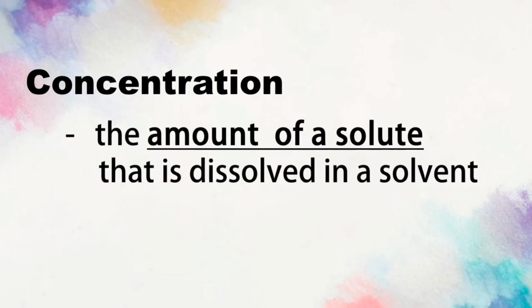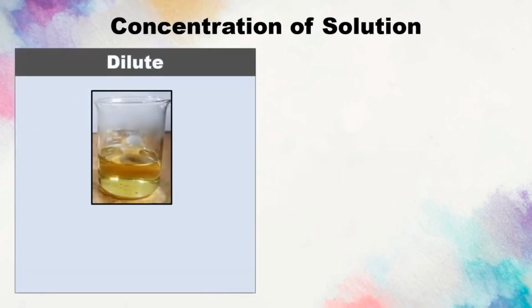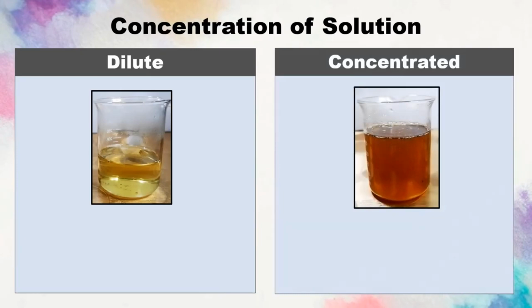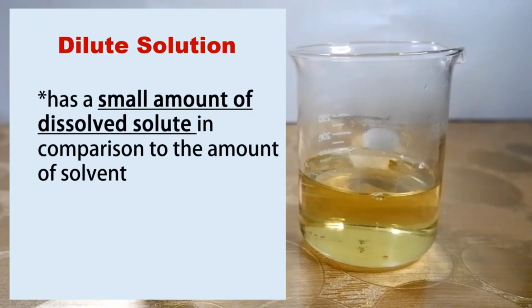It is the amount of solute that is dissolved in a solvent. It can be either a dilute solution or a concentrated solution. A dilute solution is one which has less amount of solute, let us take it to be sugar, and a concentrated solution is a solution which has more amount of solute in it. In the same amount of solvent, if the amount of solute is more, it is said to be a concentrated solution, or else it is a dilute solution.